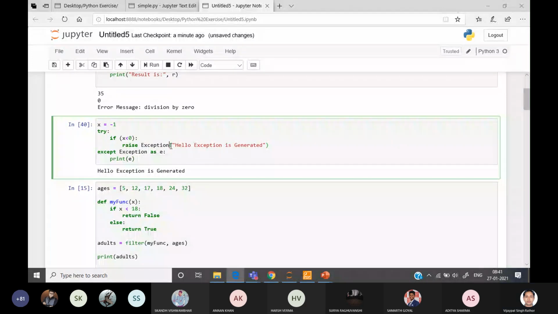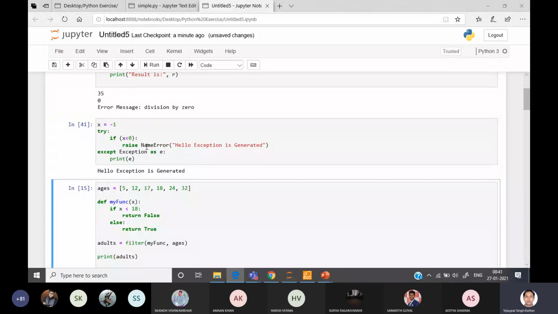Okay, if I write NameError here, you can see NameError is an exception. So you can print "hello exception" here, and again it will be handled by this except clause: except Exception as e. So you can print this e directly, and whatever message is associated with this exception will be printed directly. Okay, so you can create the exception by yourself.